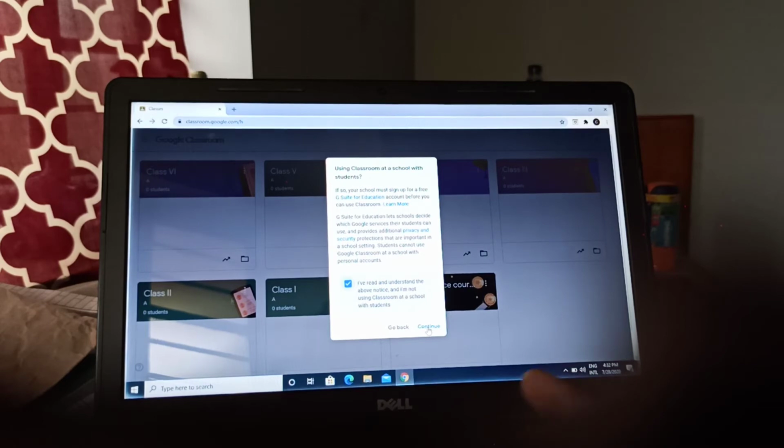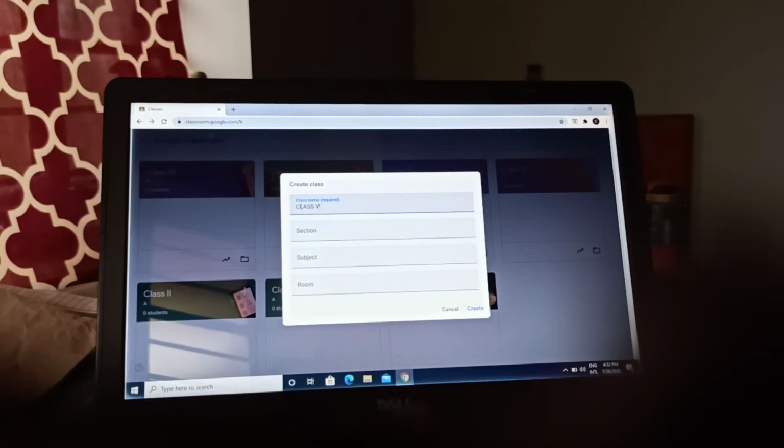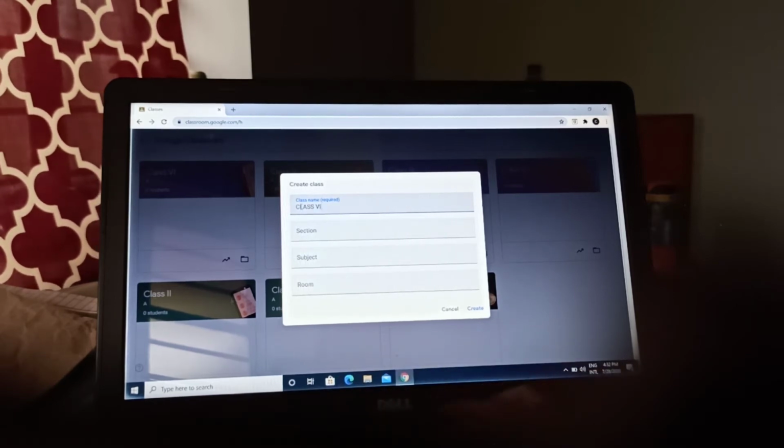These are the few instructions which Google or any sort of application used to give. Okay, so just continue. Okay, now few options are coming here. Class name, whatever class name you want to give, you can just write. For example, I am writing here class 7 5 6 7.